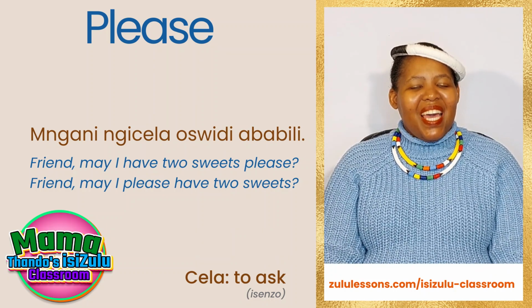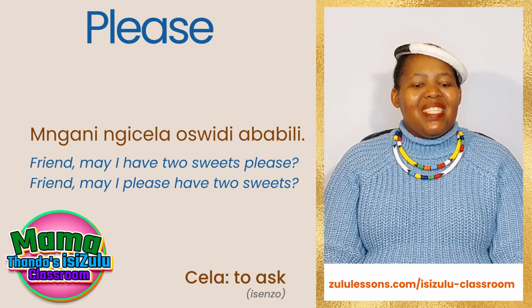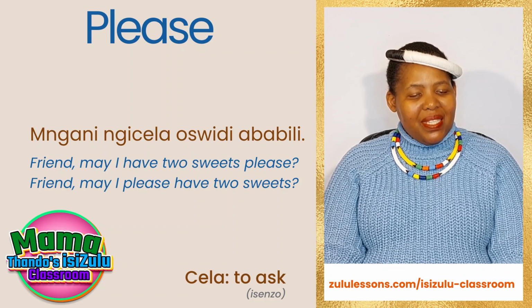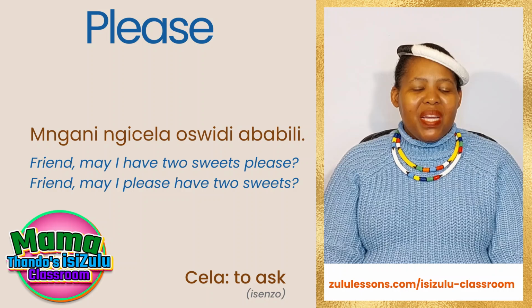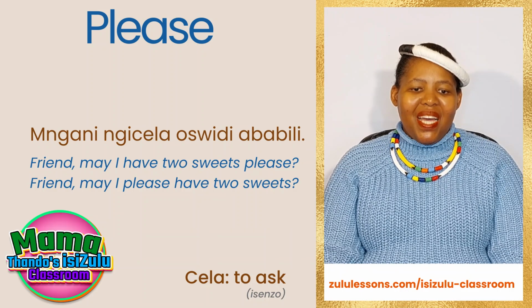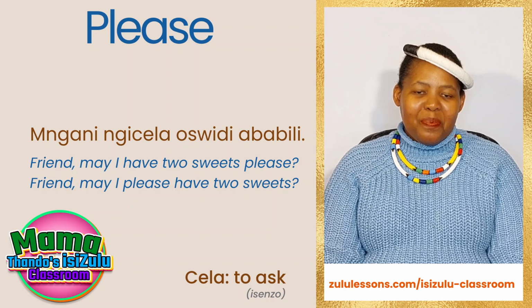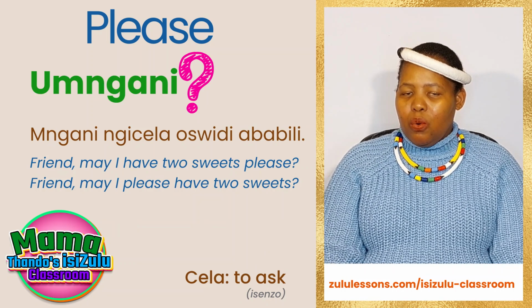Mngani, ngicela oswiti ababili. Repeat that after me, Mngani. Mngani, ngicela oswiti ababili. Why did we not say umngani?